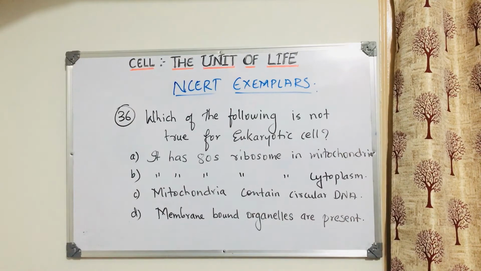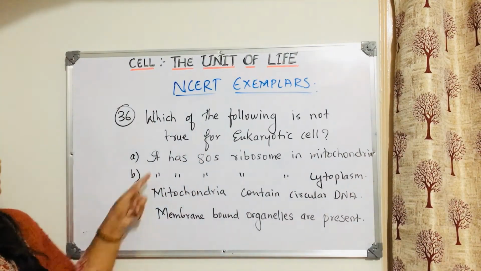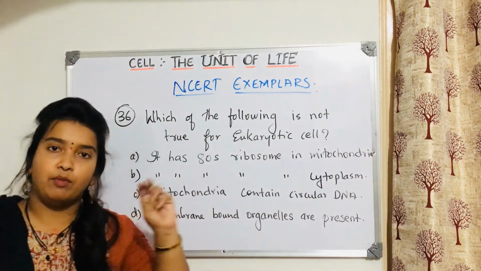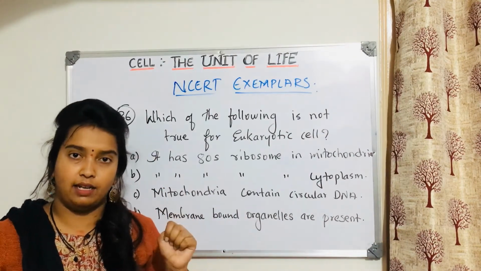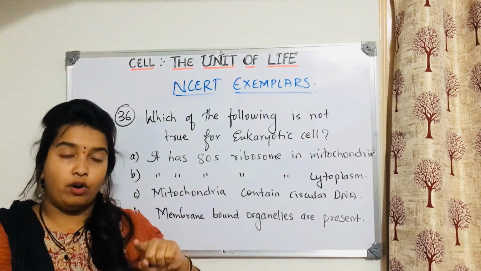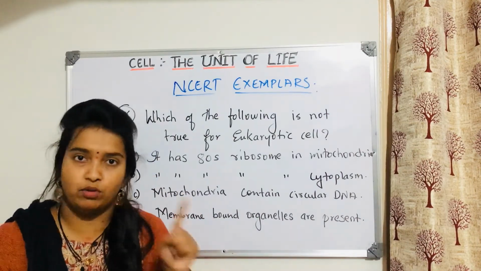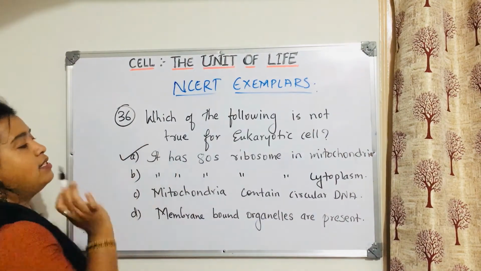Okay. So see, it's not that difficult. Easily you can answer this. It has 80S ribosome in cytoplasm, it has ribosome in mitochondria, and it has ribosome in chloroplast if it is a plant cell. But mitochondria and chloroplast in eukaryotic cell have 70S ribosome, not 80S. So easily you can understand the answer is this only.